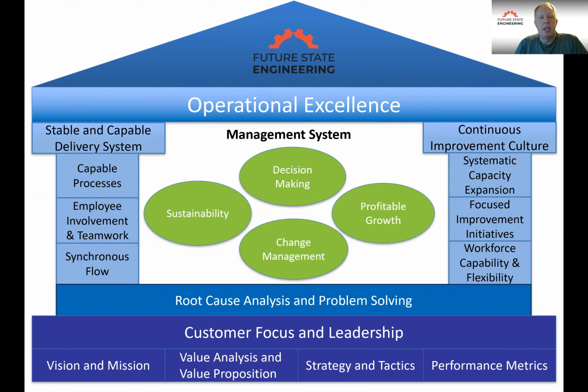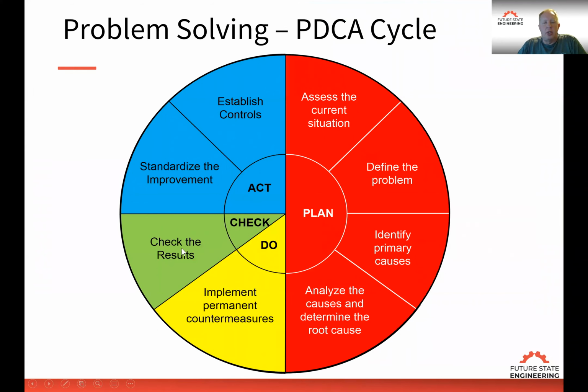So the check step is in place to ensure that when we implement our countermeasures, they actually solve the problem or achieve the objective that you defined in the planning step. When you're in the plan step, of course, you're going to use data to support your argument, your problem, your current situation. And when we implement the countermeasures, of course, we expect the current situation to become better. So if it's continuous improvement, problem solving, doesn't matter what the effort is, we want to gain something more from the process.